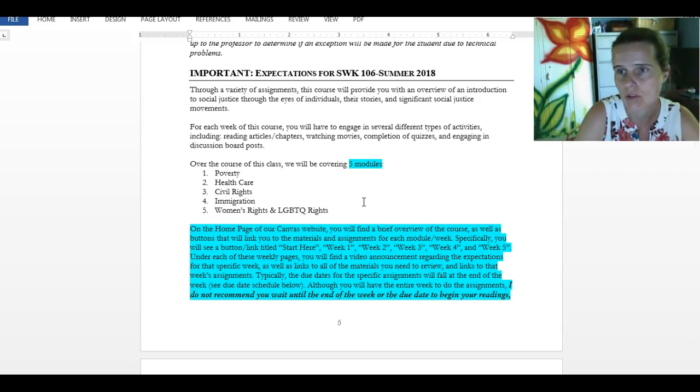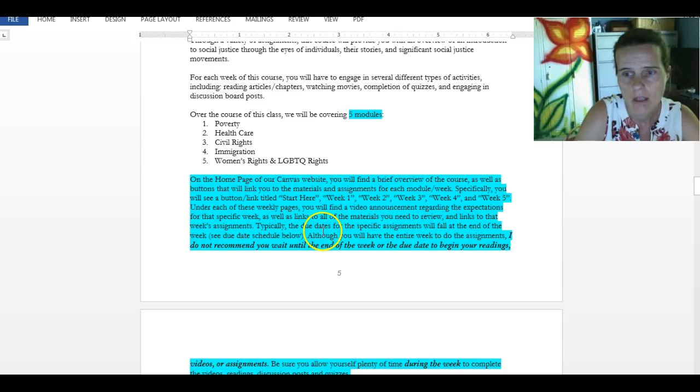And for most weeks, it's just 1 of each. During this first week, you will have 2 discussion boards and 1 quiz, and during the last week, you will have 2 quizzes, 1 discussion board, and your final project is due. But all of those assignments and due dates are outlined further down in the syllabus as well as on Canvas.